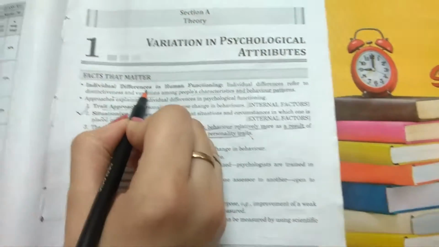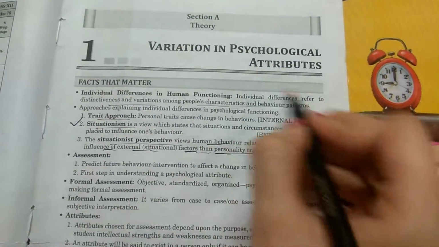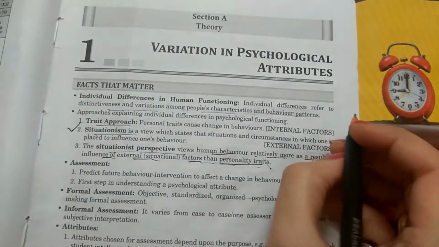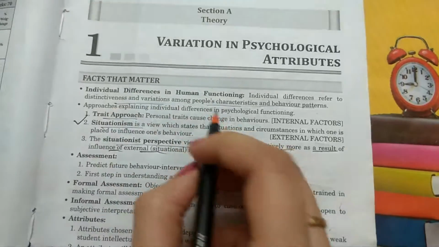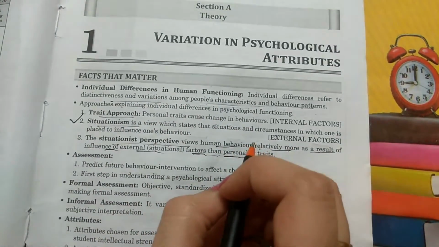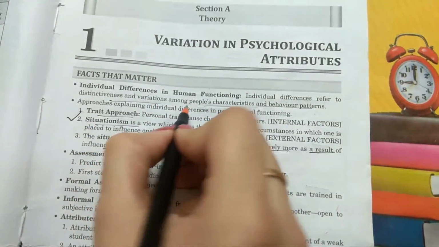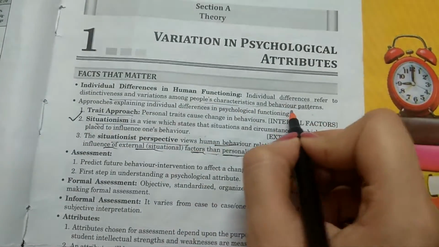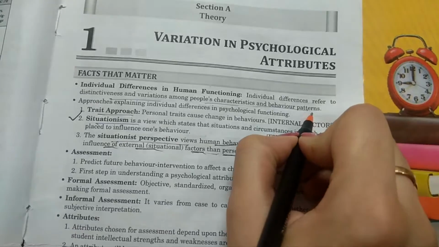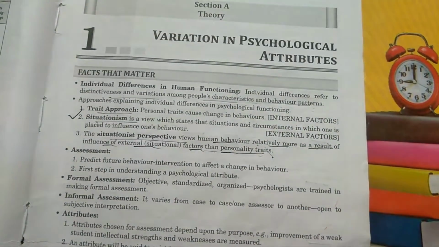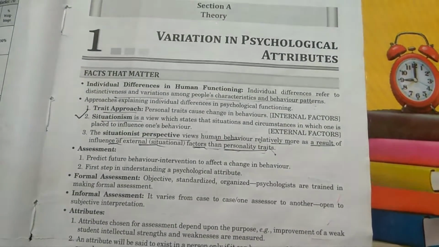Now individual differences. What are individual differences? Actually individual differences refers to distinctiveness, matlab differences. There are differences in every individual and variation among people's characteristics and behavior patterns. Everybody has different characteristics and they vary in their behavior.